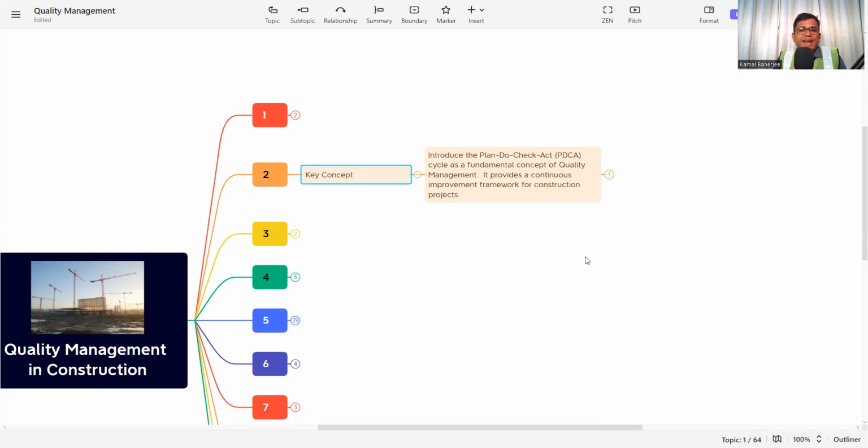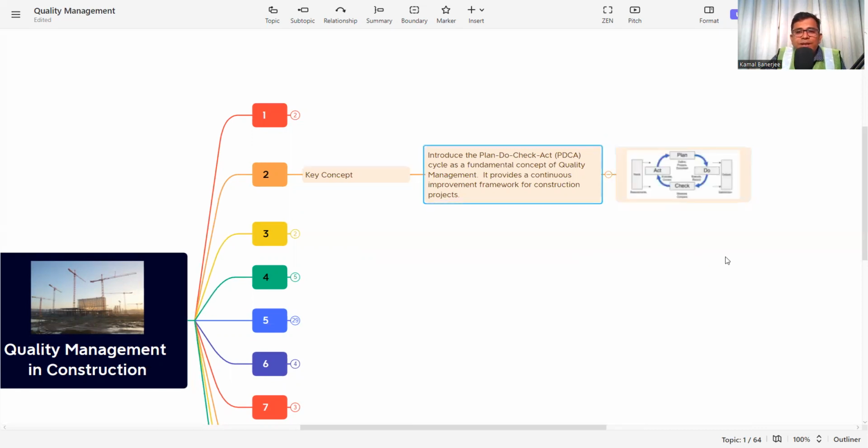The plan, do, check, act. What does it mean? That means we need to plan what we will do to deliver the product or the services. Then we need to do what we planned to deliver the project. And then we have to check whether whatever we planned and whatever we are executing are matching, or whether there is any deviation or any redefinition of the process required to minimize defects or eliminate errors in the process. And then again act, or redefine the process. So plan, do, check, act must be in place in the quality management system.